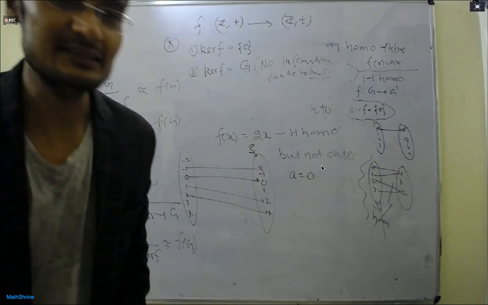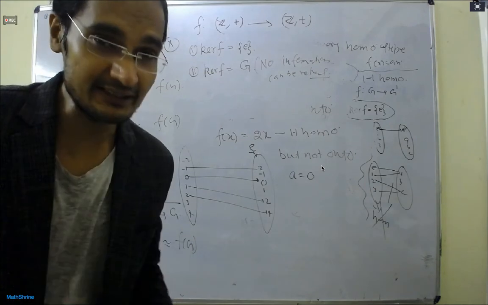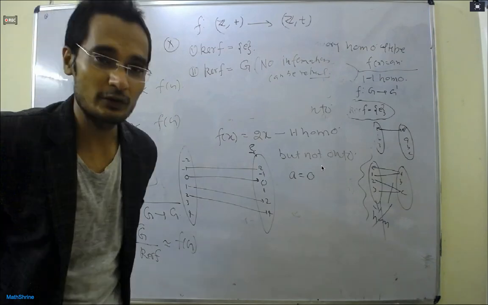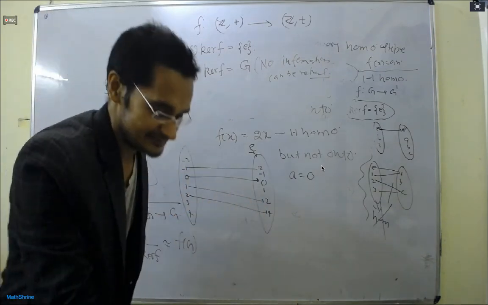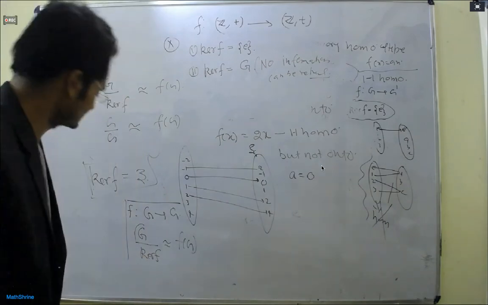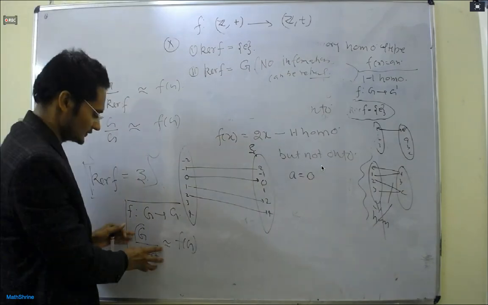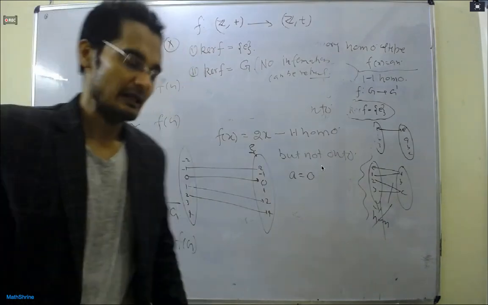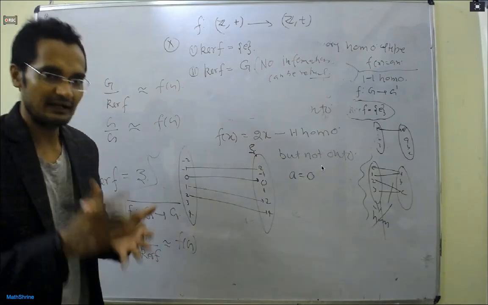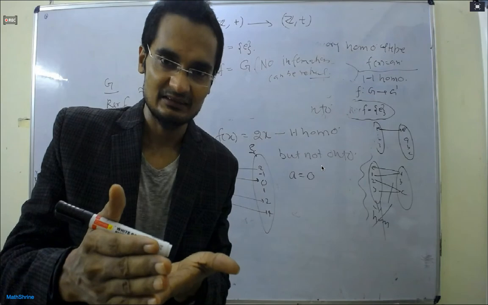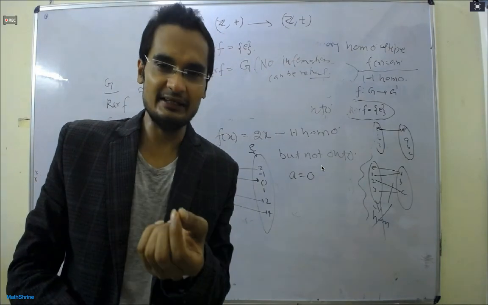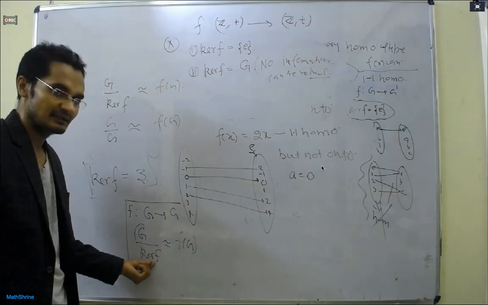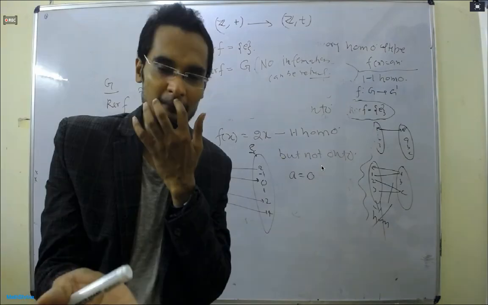We had told you that doing partition means we are dividing our group into many cells, and the cell should contain information. But if you see here, this is a cell. If the cell is itself, this is nonsense, right? To divide. If I say divide 4 into 2 parts, you can say yes, sir, 4. This is not that much interesting. So when the kernel is whole G, this is not that interesting because here division is not happening. And when kernel is one element, here the interesting division is happening. Understand?